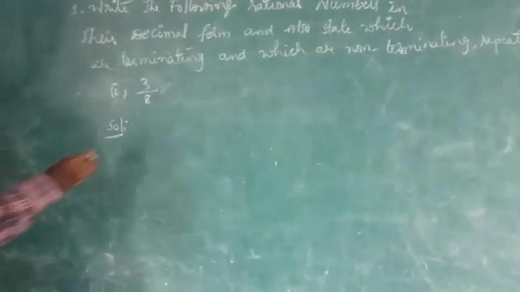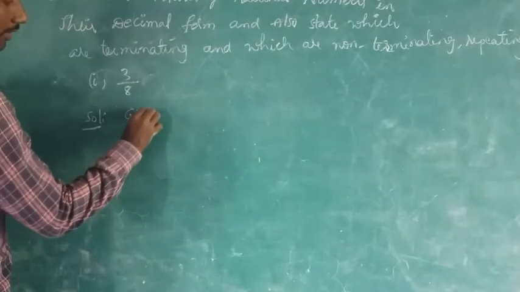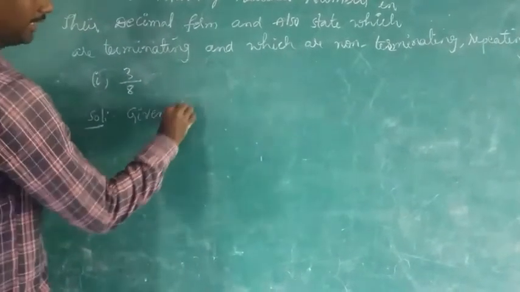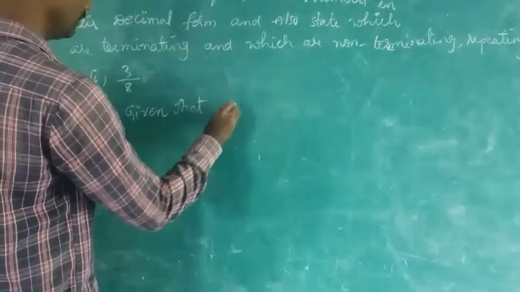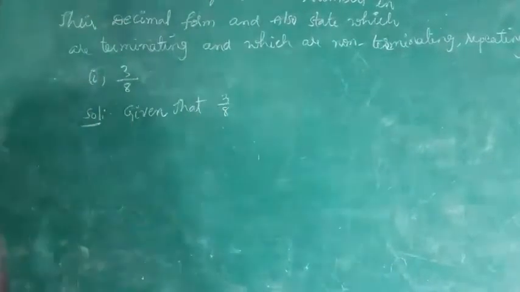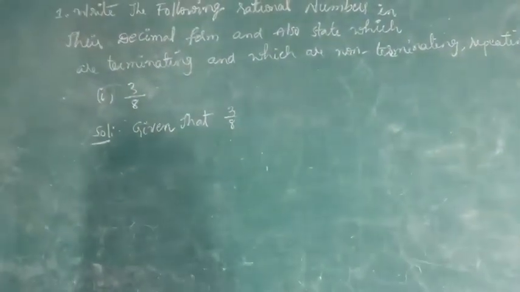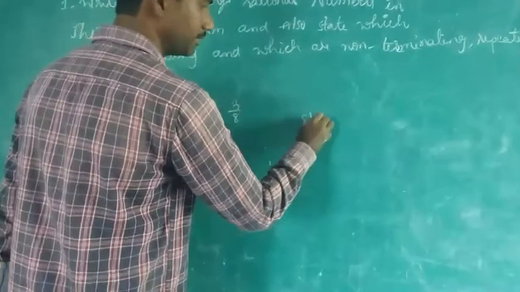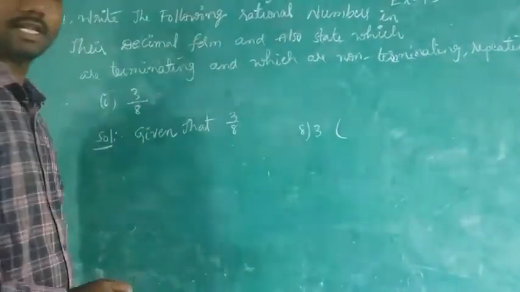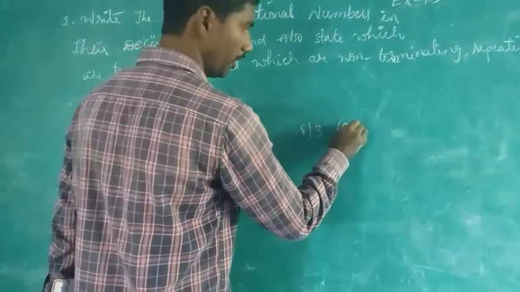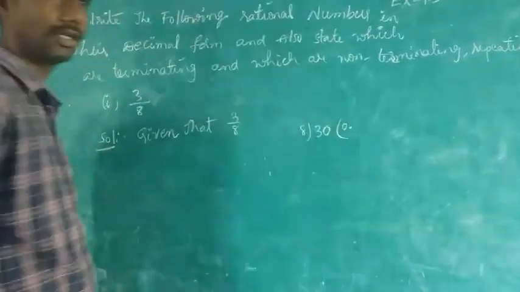Given rational number 3/8, you need to write in decimal form. We need to do the division. This 3 is less than 8, so you will put the 0 point.